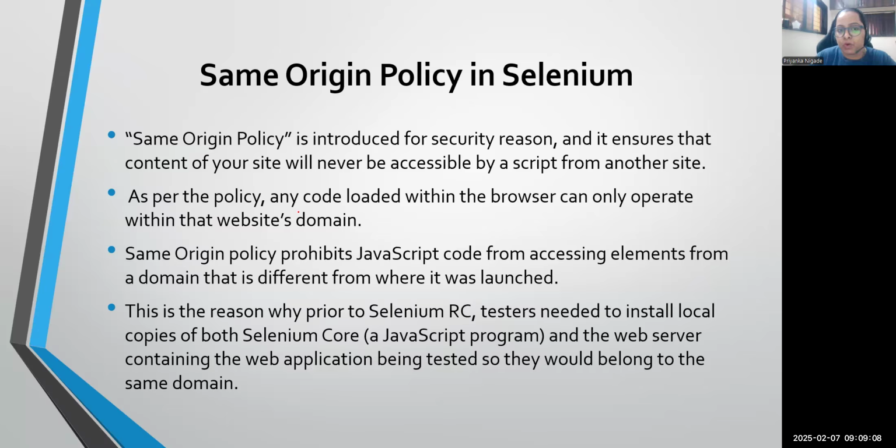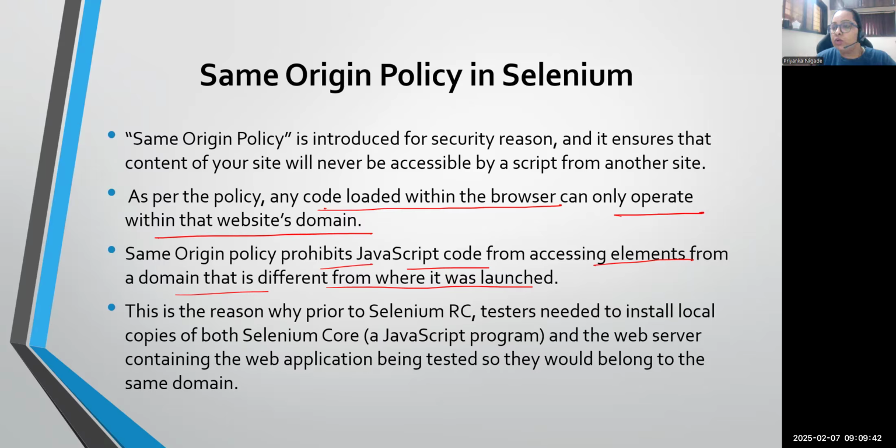As per the policy, any code loaded within the browser can only operate within that website domain. So same origin policy prohibits JavaScript code from accessing elements from another domain, which is different from the current launch. So if I open Google, I can access everything from Google, but I can't directly access any other domain. We need to create a new session for that, and there you can access all the properties of the different domain.